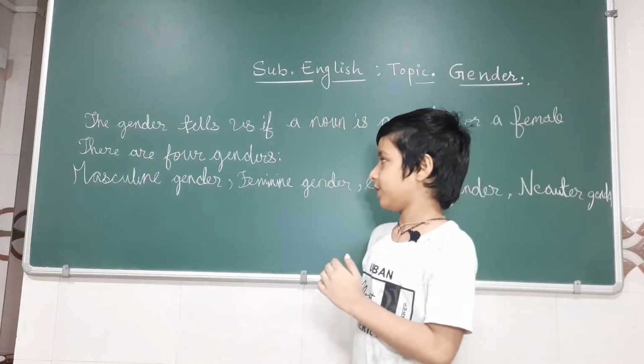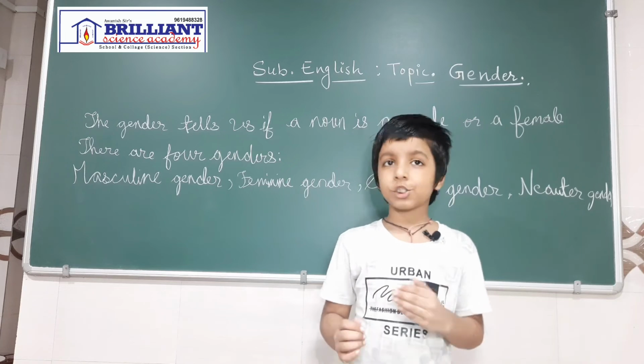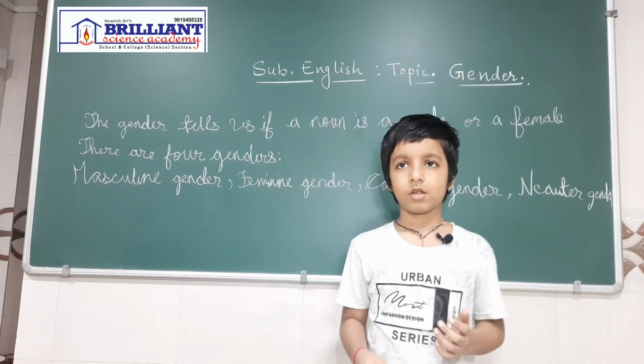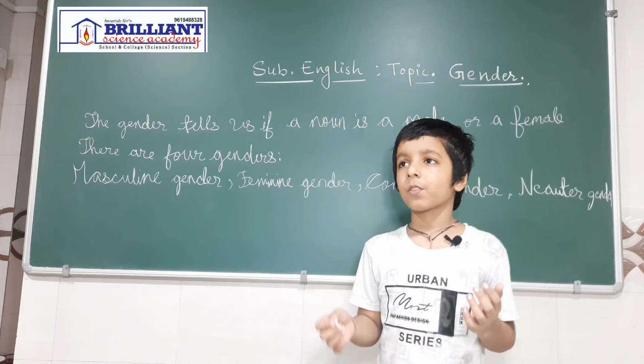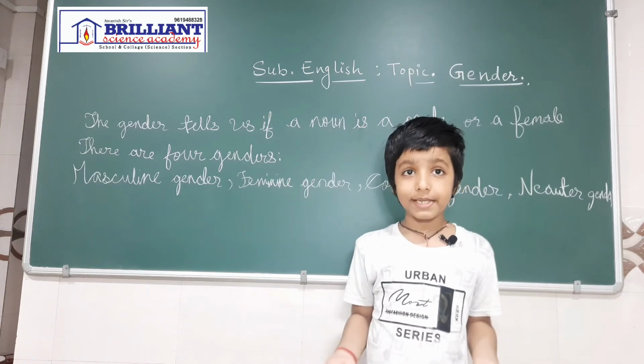What is masculine gender? When a noun stands for a male, it is of masculine gender. Like example, king, father, boys.